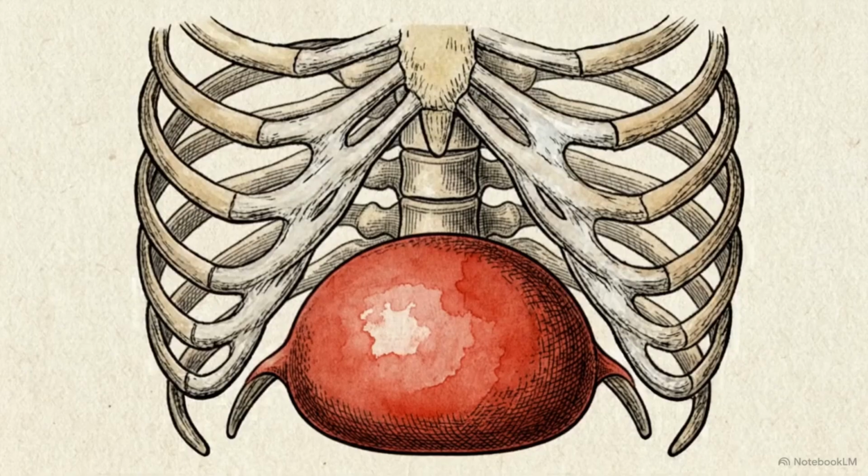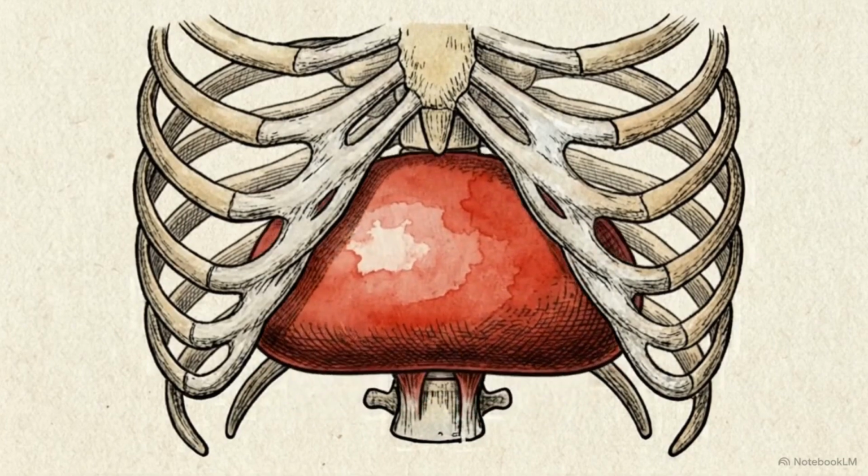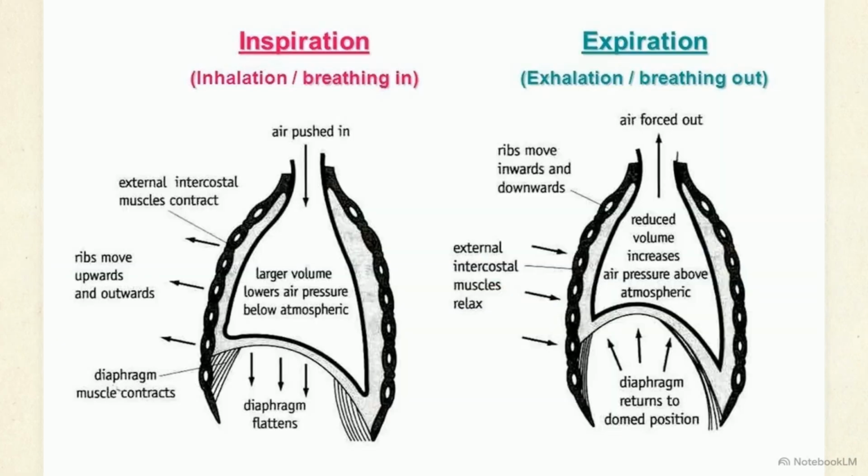The journey begins with a mechanical shift. When you inhale, your diaphragm contracts and moves downward, while your external intercostal muscles lift your ribs. This diagram shows how this coordinated muscular contraction significantly expands the volume of your thoracic cavity. As the lung volume increases, the internal environment changes. The intrapulmonary pressure inside your lungs drops relative to the atmosphere outside.